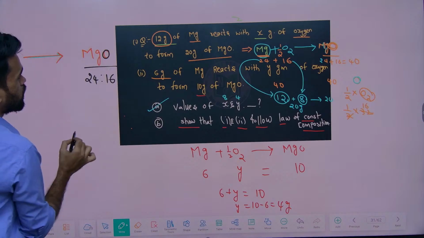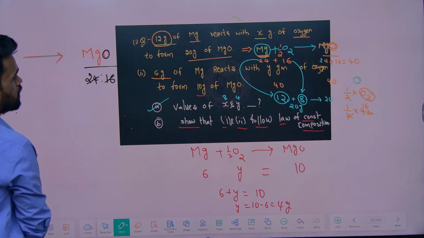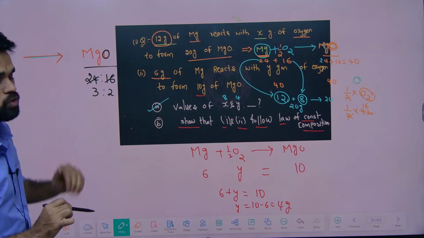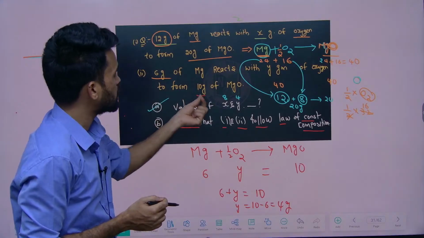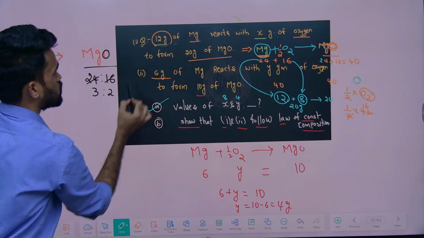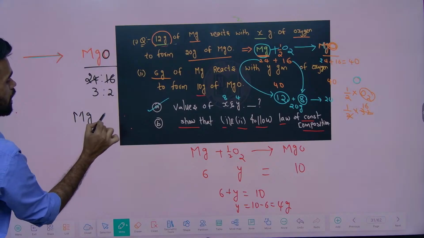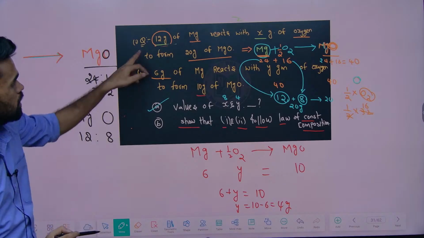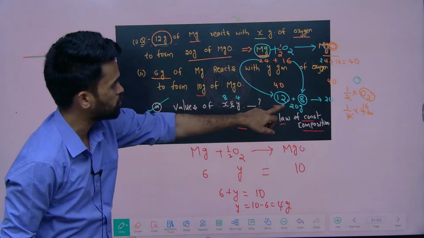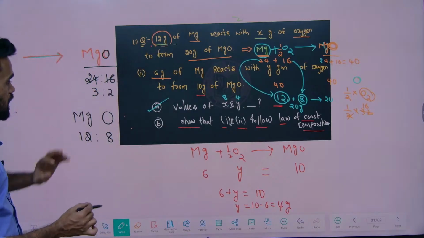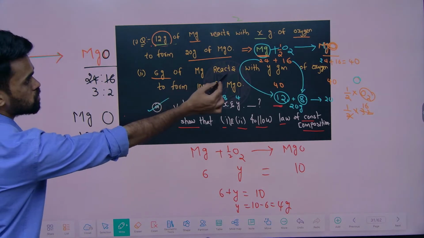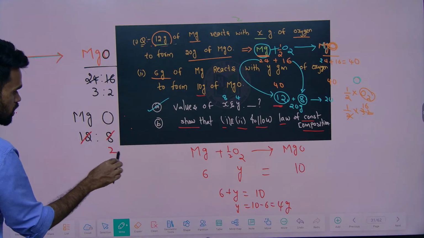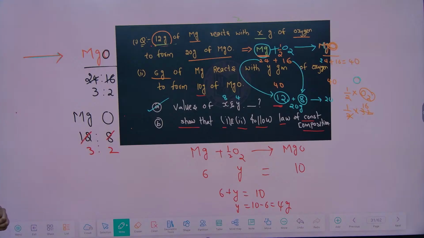It is 16. Okay, now what is the simplest ratio we are going to get here? 8 3s are 24, 8 2s are 16. So 3:2 is the mass ratio for magnesium oxide. Even in the question, they told magnesium and oxygen combining as 12:8. So 12 grams of magnesium, 8 grams of oxygen. In the second question also they have told it as 6:4. So even if you take these ratios, 4 2s are 8, 4 3s are 12. So here also we got the same constant composition.